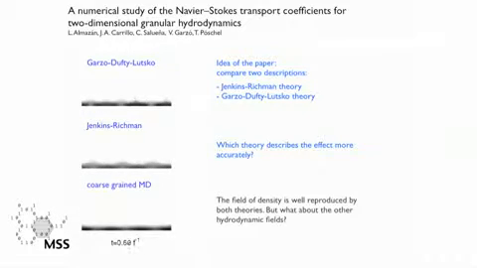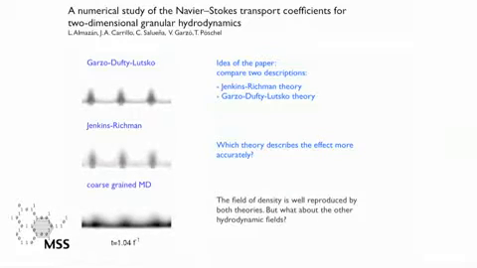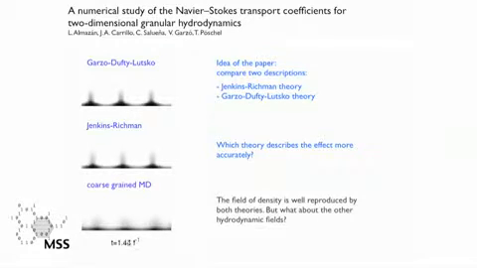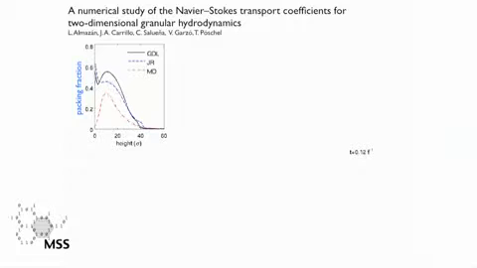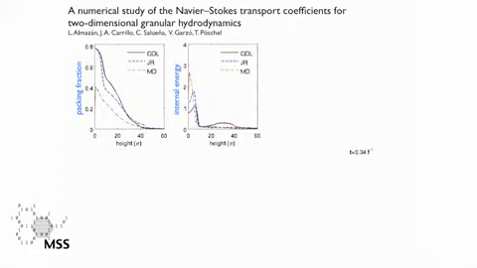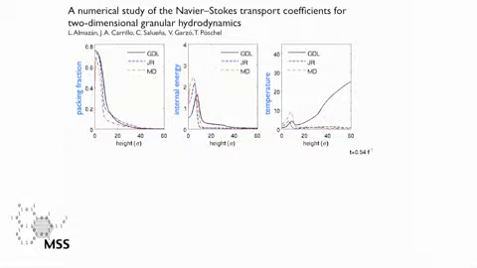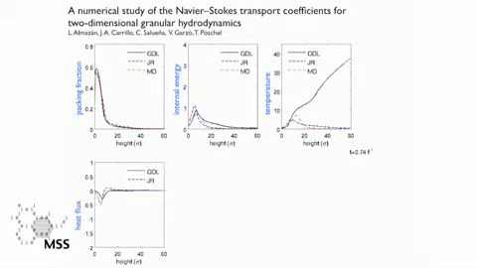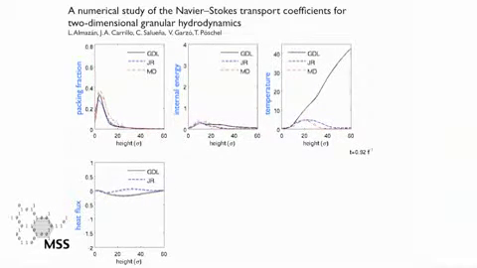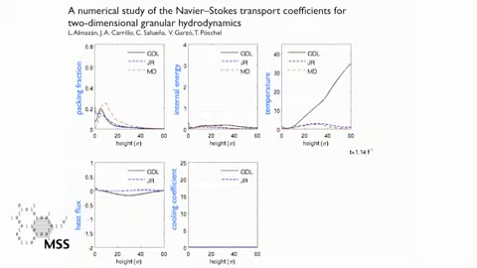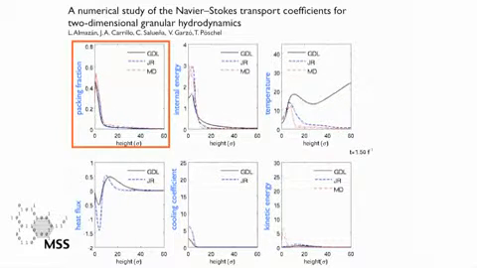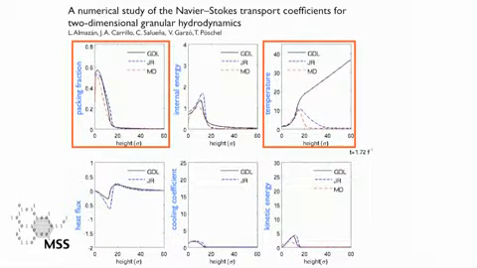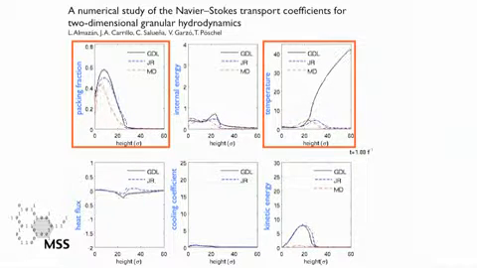We are representing a vertical cut of different flow magnitudes as a function of the height in diameters at a position where the maximum height of the pattern is achieved. From left to right and from top to bottom, we have represented packing fraction, internal energy, temperature, vertical component of heat flux, cooling coefficient, and kinetic energy. All of them are scaled with gravity and particle diameters. Let us draw the attention onto the packing fraction and the temperature field.